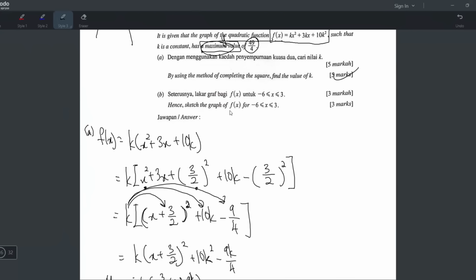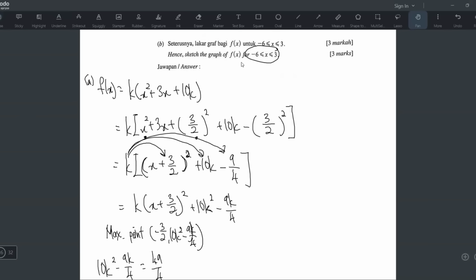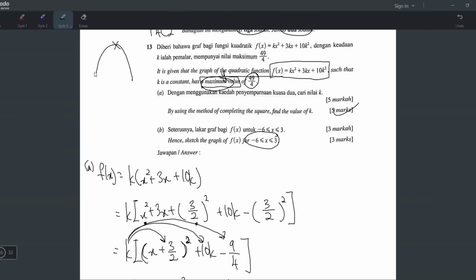Okay, B, sketch the graph of f(x) for x between negative 6 and 3. So this is the range for the domain. Before I start to sketch, I first need to find the points first. Of course, we have to know the shape first. So the shape will be looking like this. But we need to find some important points.